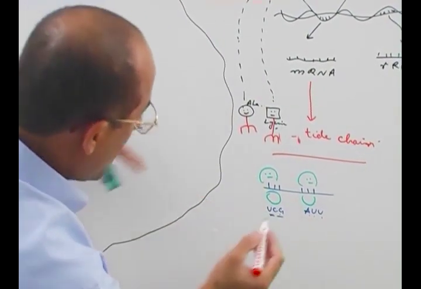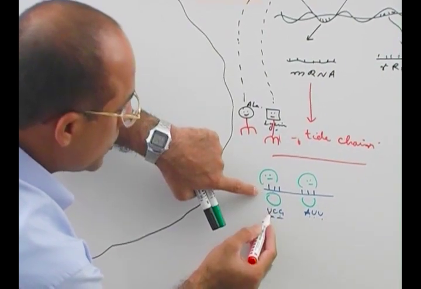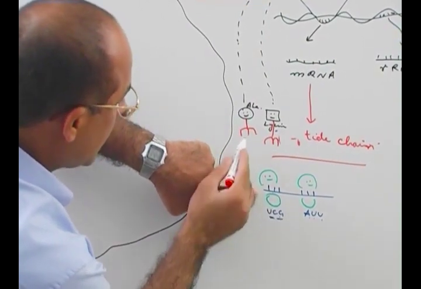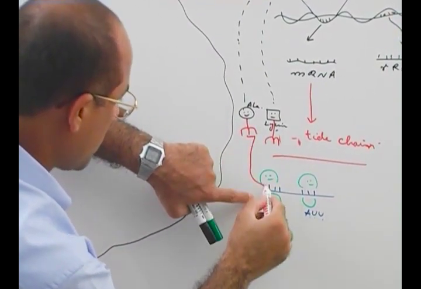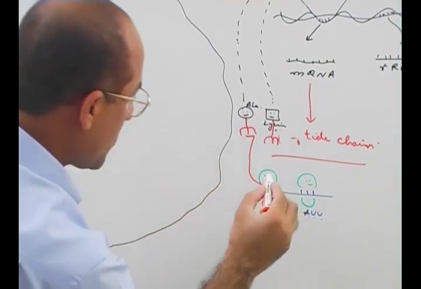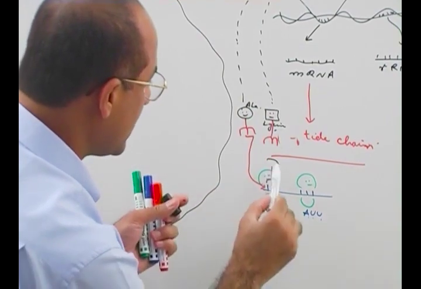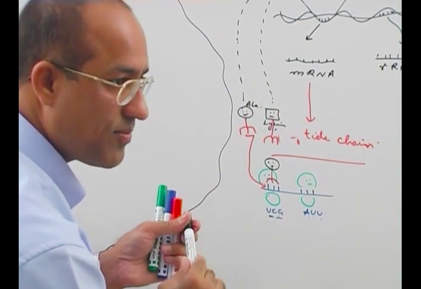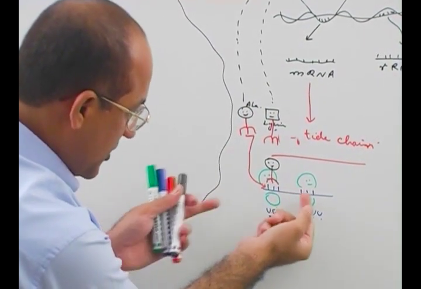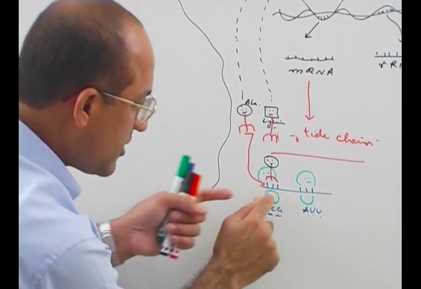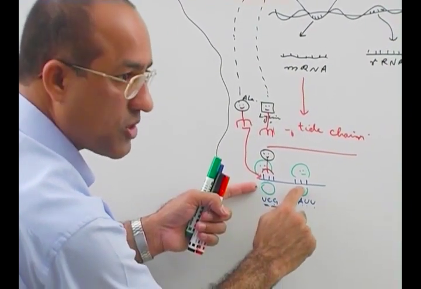Now what happens? When the ribosome is reading, suppose UCG, then this will fit into this position, right? So it will fit like this, and what will be positioned there? Alanine. Is that right? Then messenger RNA will slip forward. Then this ribosomal complex will be reading this position.